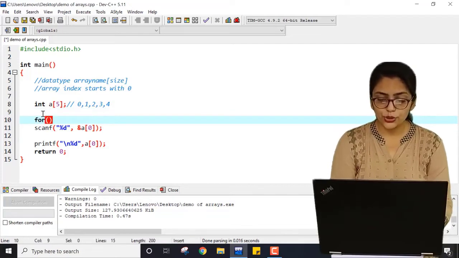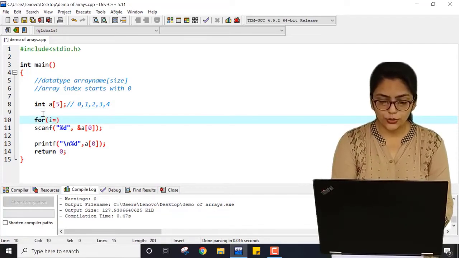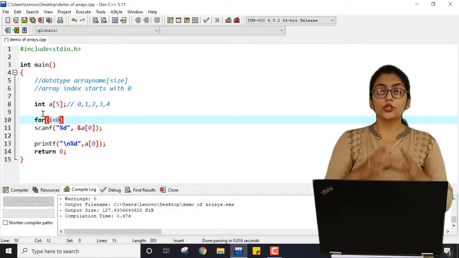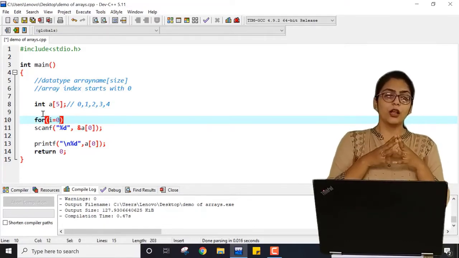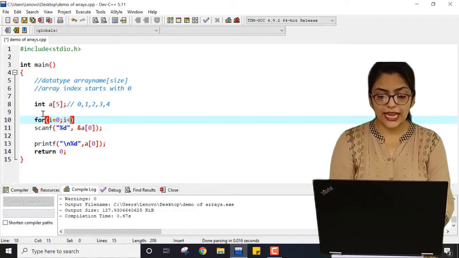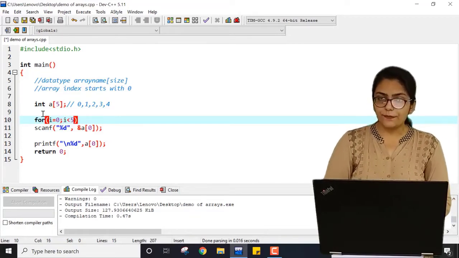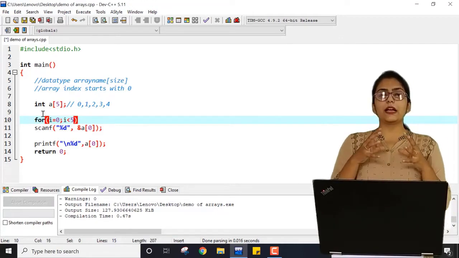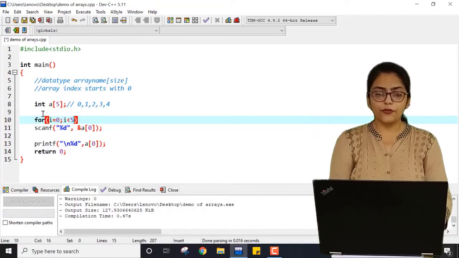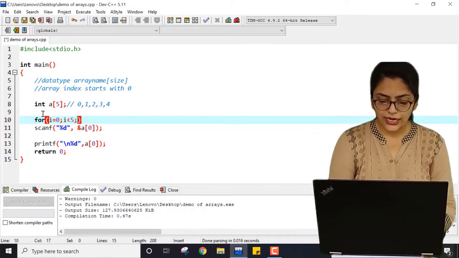So here I can use a loop, for i equal to 0. I am starting i with 0 because array index starts with 0. So make sure that you don't make this mistake of starting it with 1. i is less than array size, that is 5. So the loop will run for 0, 1, 2, 3 and 4 only. For 5 it will not be executed. And i plus plus.